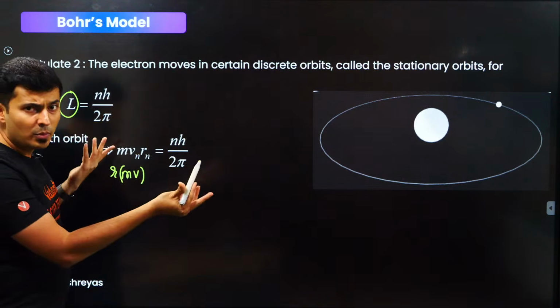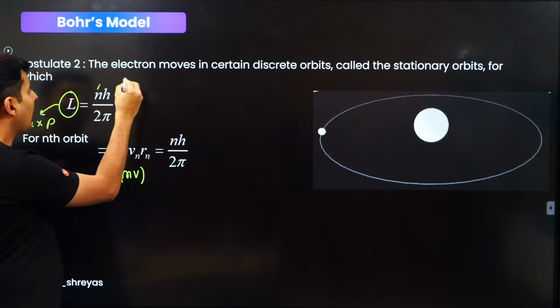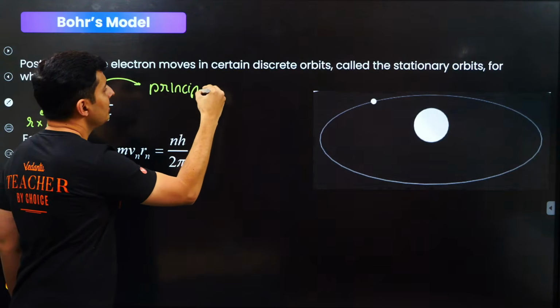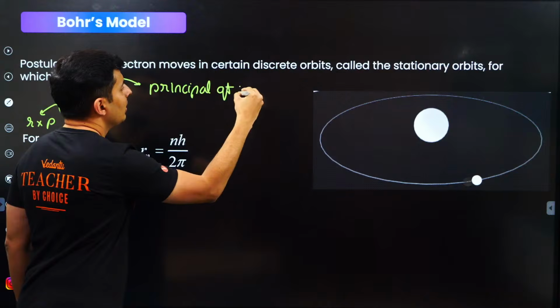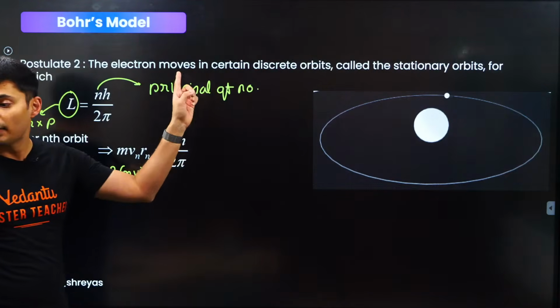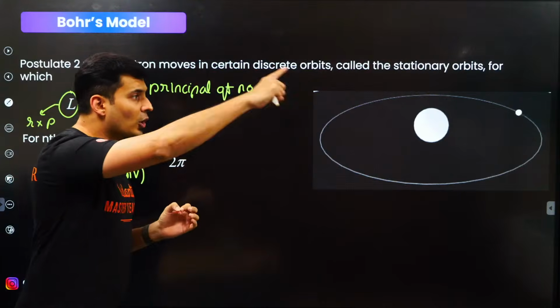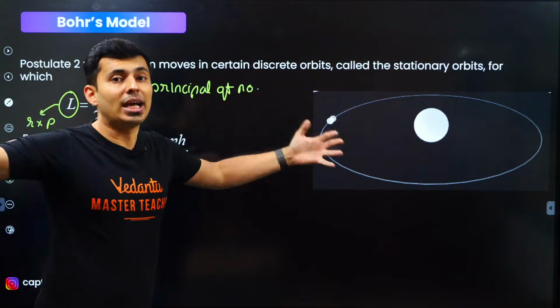2 pi, pi is 3.14. What is n? n is called the principal quantum number. Like the electrons which revolve, they revolve in shells.